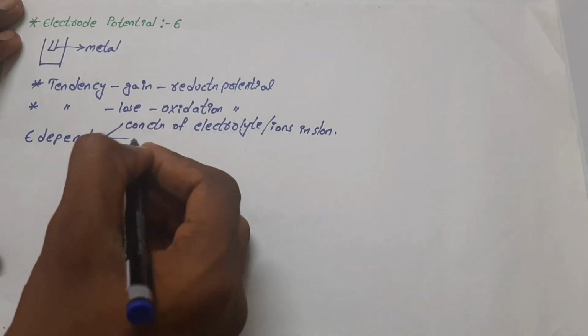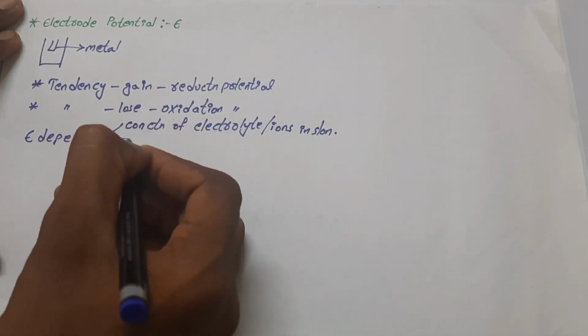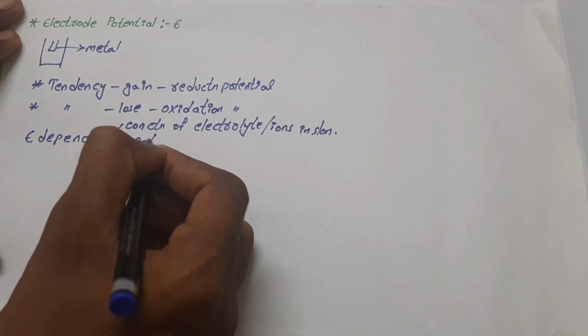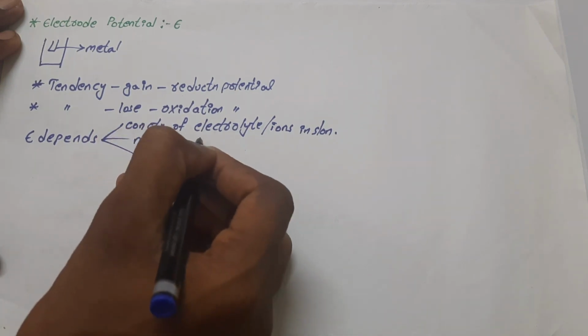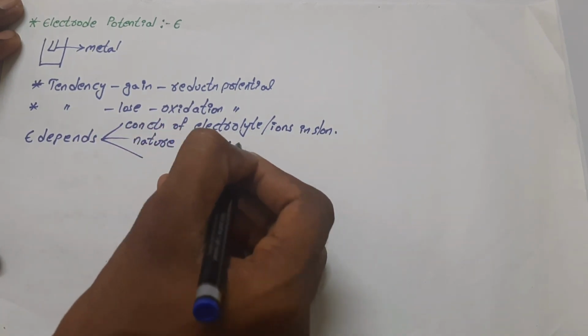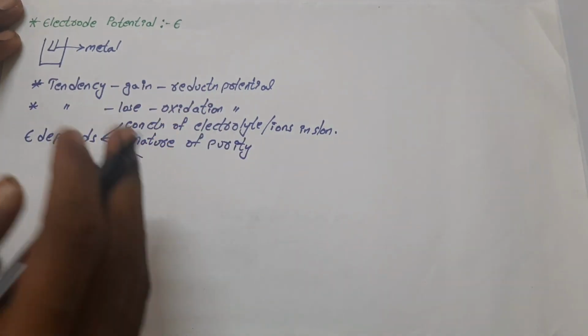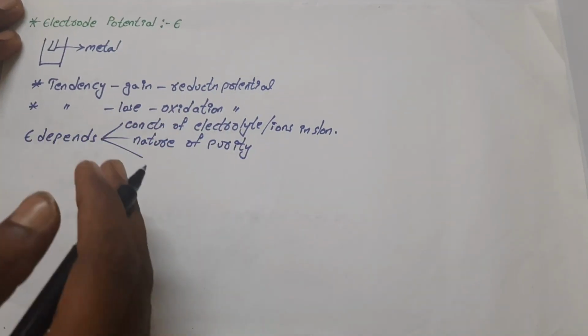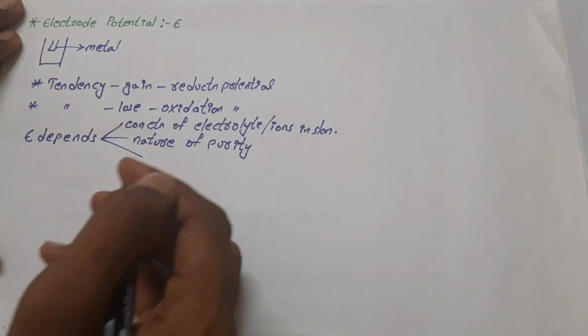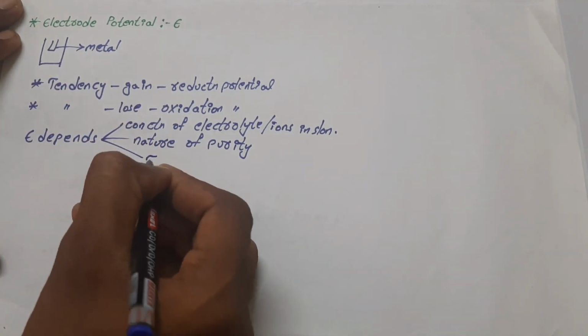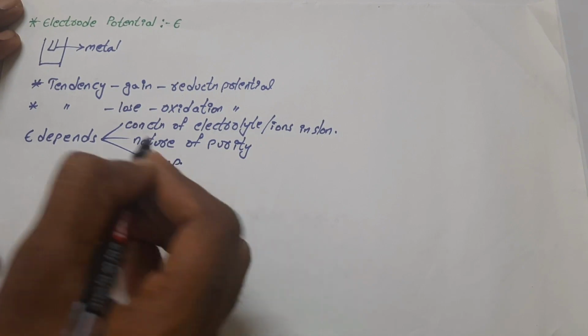Another is the nature or purity of the electrode. The purity of the metal which we dip in the solution will determine the electrode potential. And another thing that determines the electrode potential is the temperature.